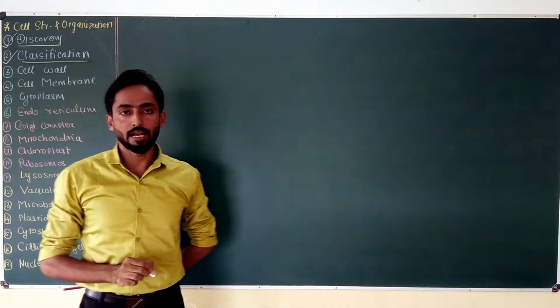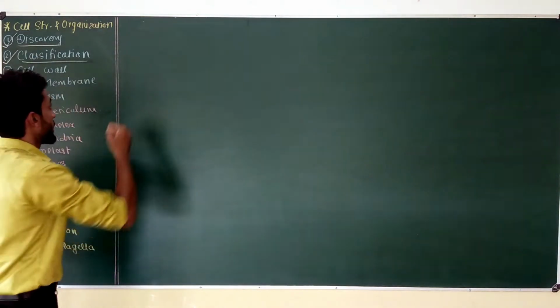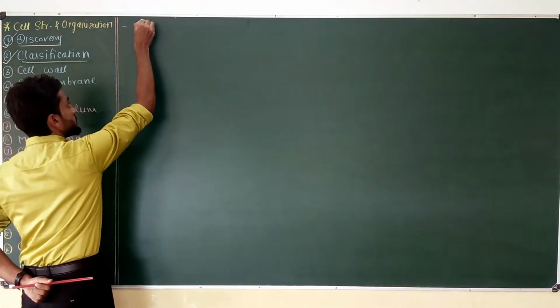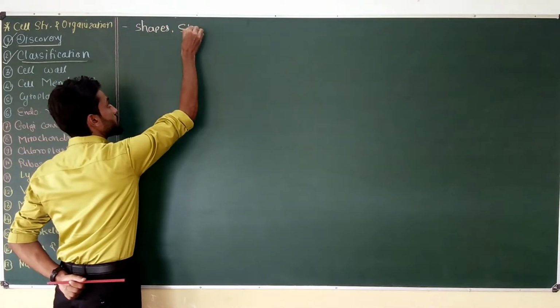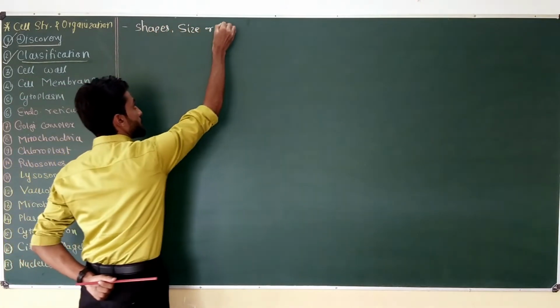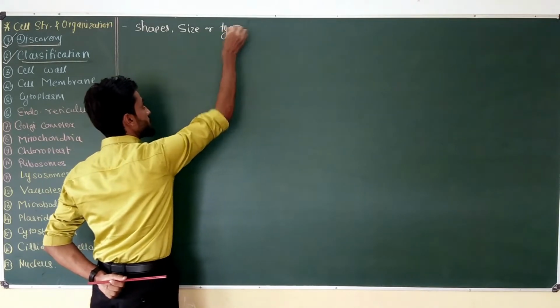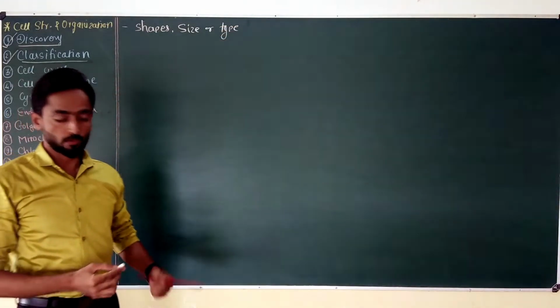Okay, so we know that any cell can be classified on the basis of its shape or size or type. These are the criteria generally used for classification of the cell.